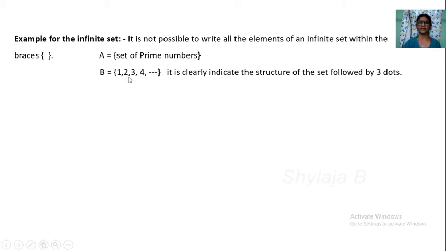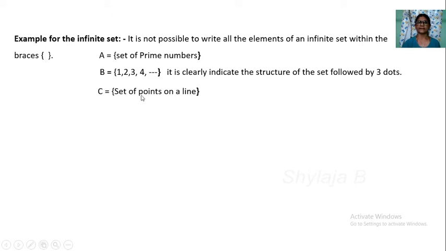Set B: 1, 2, 3, 4. Here 3 dots are there. This clearly indicates the structure of the set followed by 3 dots. What does a finite set say? Structure of the set followed by 3 dots. We cannot write all of them, so we say there are more, et cetera, et cetera. So it is followed by 3 dots.